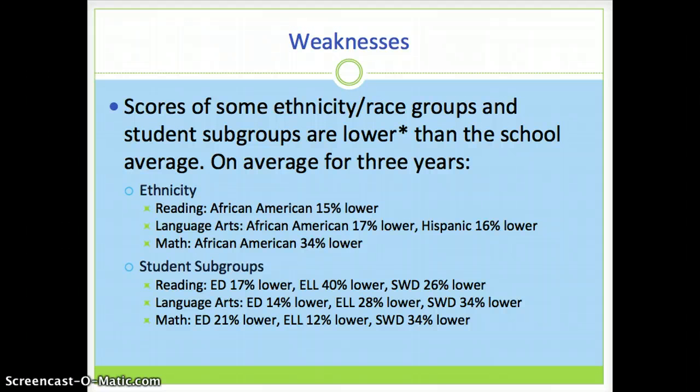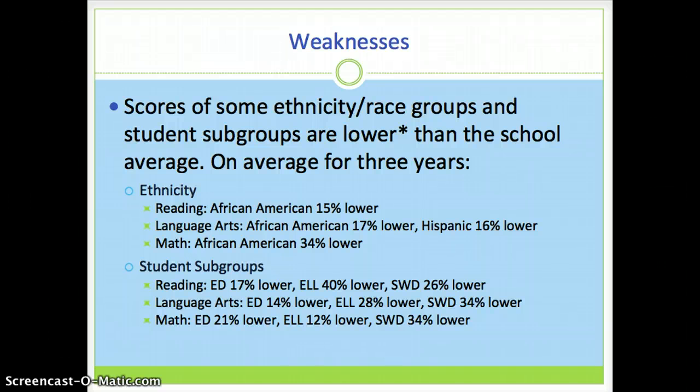One weakness that these data reveal is that the scores of some ethnicity and race groups and other student subgroups are lower than the school average. The following shows scores that are, on average for the past 3 years, at least 10 points lower than the school average. In the ethnicity subgroups, the African American subgroup is scoring 15% lower than the school average in reading, the African American subgroup is scoring 17% lower, and the Hispanic subgroup is scoring 16% lower than the school average in language arts. And the African American subgroup is scoring 34% lower than the school average in math.